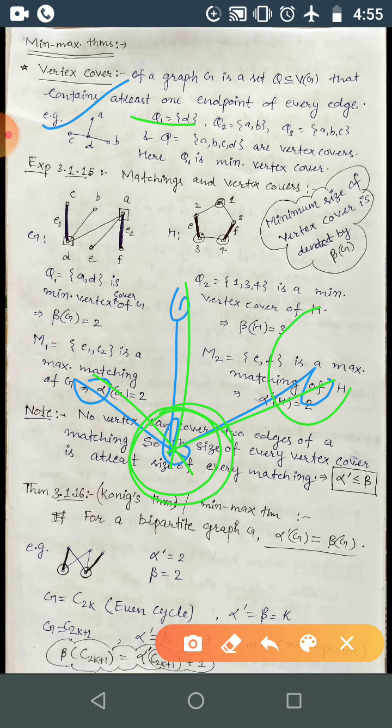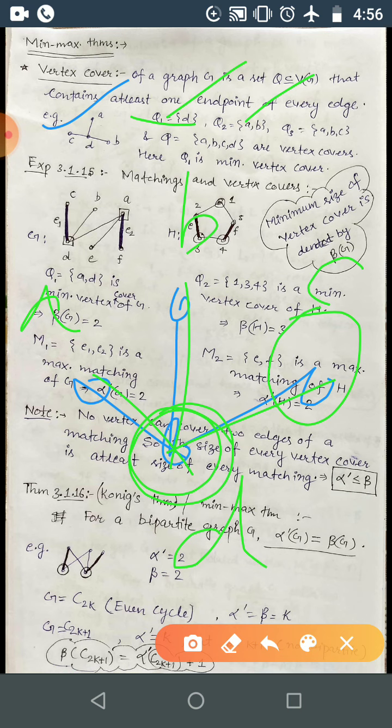Now you can add this one, and that will also become a vertex cover. For example, A, B, C, D. If you have only D, this is the minimum vertex cover. If you have AB, it will not cover this edge. So if you consider AD, then it will be a vertex cover.